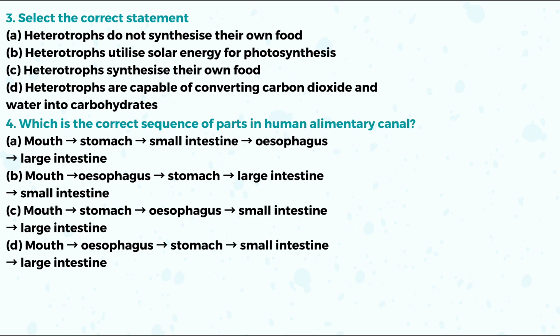Question number 4. Which is the correct sequence of parts in the human alimentary canal? Mouth, stomach, small intestine, esophagus, large intestine. This is incorrect. Mouth, esophagus, stomach, large intestine, small intestine. This is also incorrect. Mouth, stomach, esophagus, small intestine, large intestine. This is also incorrect. The correct sequence is mouth, esophagus, stomach, small intestine, and large intestine. Option D is the correct answer.